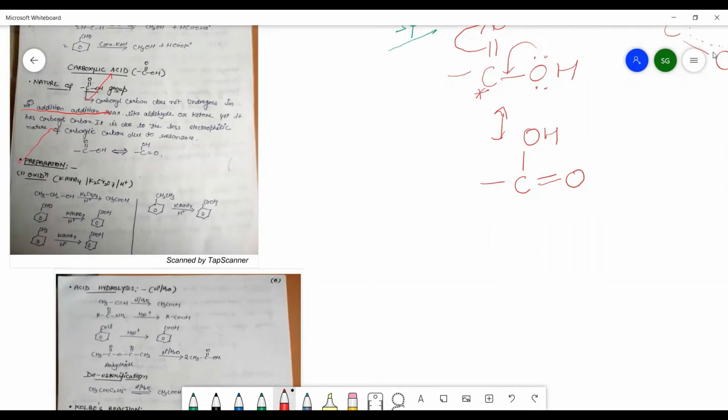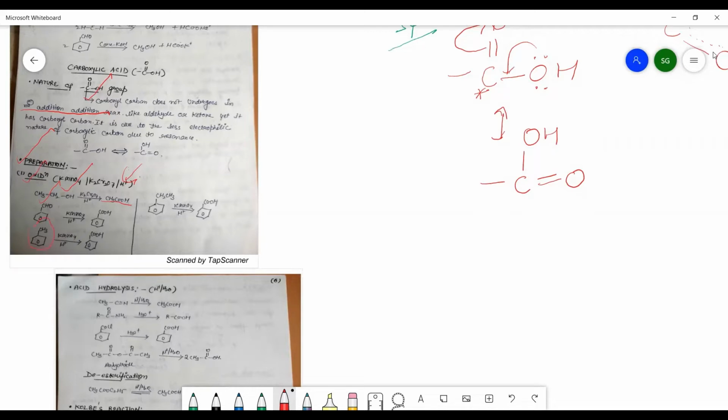Carboxylic acids can be prepared by the oxidation reactions from various groups. Like we can take the alcohols, aldehydes, and even ketones, which will give rise to the formation of carboxylic acid with the help of a strong oxidizing agent, that is KMnO4, K2Cr2O7 in acidic medium.